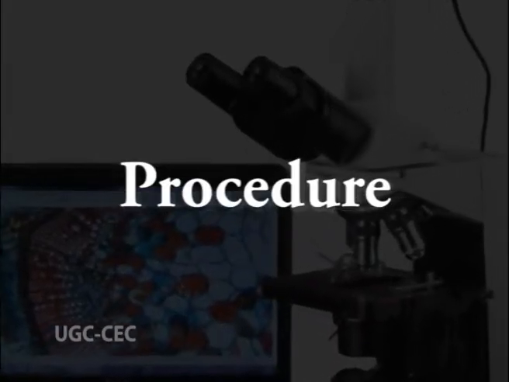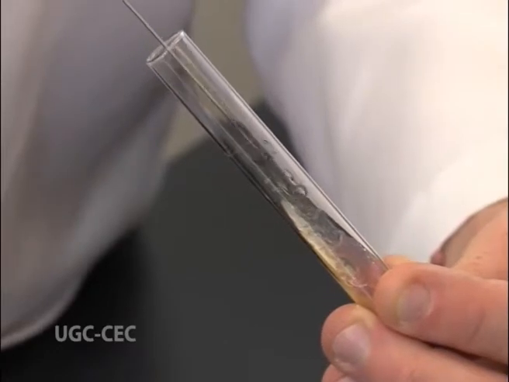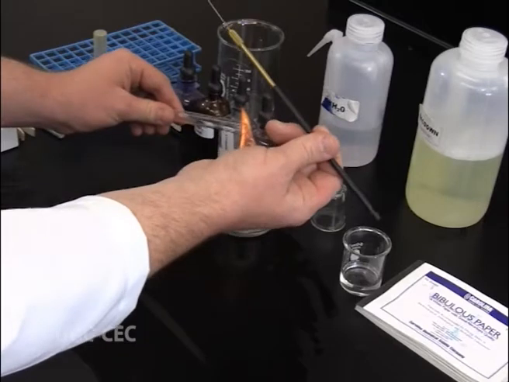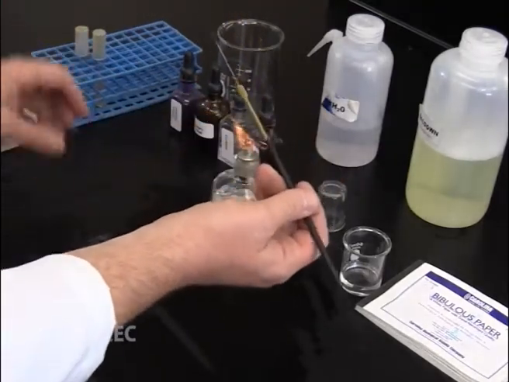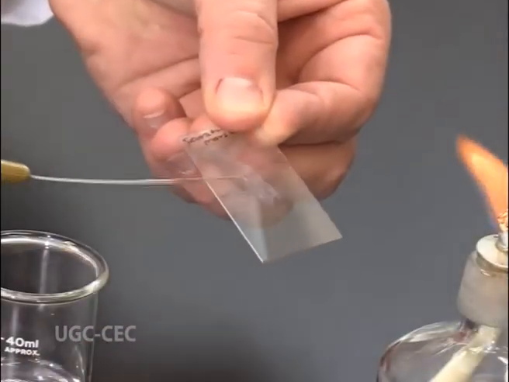Now coming to procedure. The steps are: number 1, obtain 4 clean glass slides. Number 2, using sterile technique, prepare a smear of each of the 3 organisms, and on the remaining slide, prepare a smear consisting of a mixture of S. aureus and E. coli.